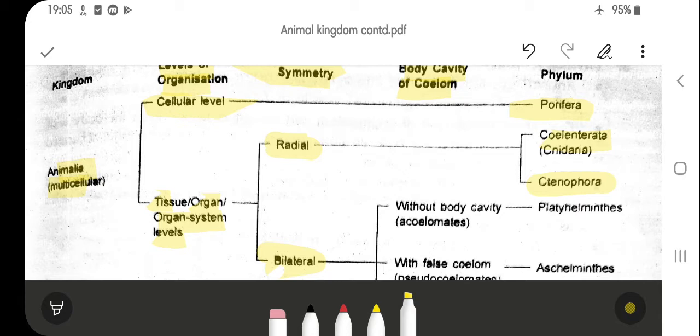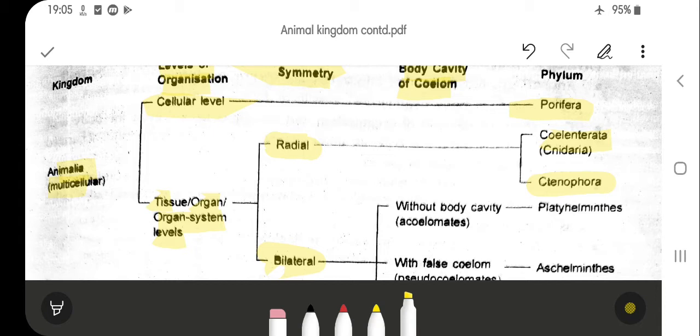So the further basis of classification is the bilaterals. We have only one particular phylum under the cellular level, that is Porifera. We have the tissue level of organization in Coelenterata and Ctenophora, and along with that they show radial symmetry.